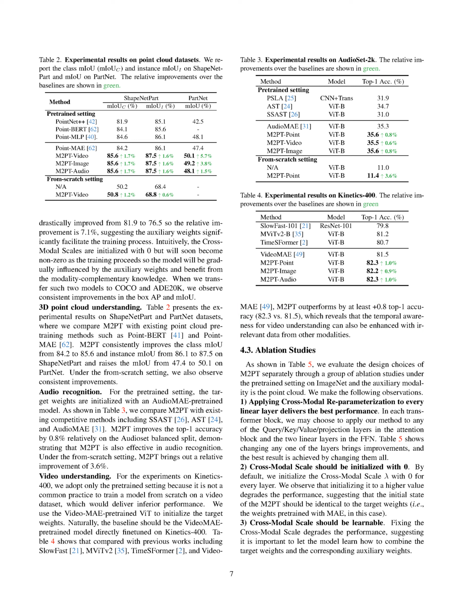Section summary. The experiments conducted under the pre-trained setting involved initializing target weights with a ViT pre-trained with MAE on ImageNet and auxiliary weights from models pre-trained on video, audio, and point datasets. The best performing model, M2PT point, was transferred to COCO object detection and ADE20K semantic segmentation tasks, resulting in significant improvements in accuracy. Additionally, M2PT consistently improved class mIoU and instance mIoU on ShapeNet part and PartNet datasets, as well as top 1 accuracy on the AudioSet balanced split, demonstrating its effectiveness across various modalities.